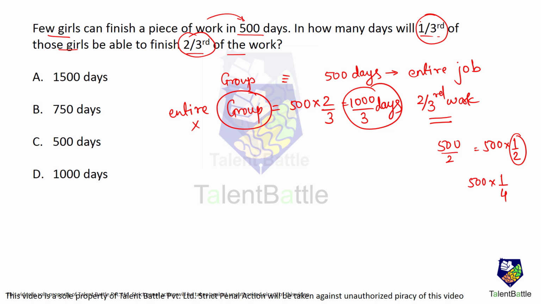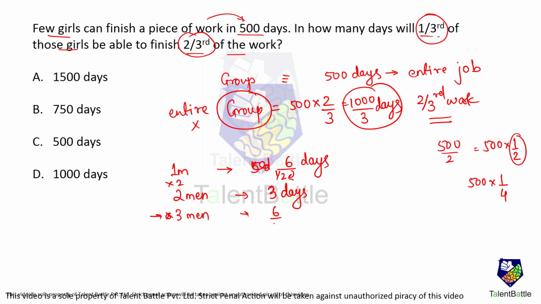Now it is a very easy concept. Say there is one man. This one man can do the job in 6 days. If 2 men are there, that is doubling the number of men, the amount of time required will be just 3 days, because one man will do half the job, the other man will do half the job. So days are halved, 6 divided by 2. Now, if 3 men are there, that means you are tripling the number of men, then the time required will be 6 divided by 3, that is only 2 days.